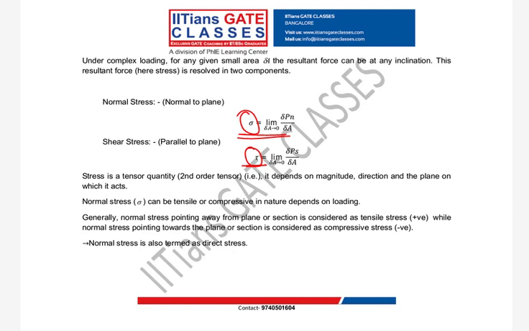As I told, it's a second order quantity. So we usually write sigma ij or tau ij. So what do I represent here, guys? Anyone?